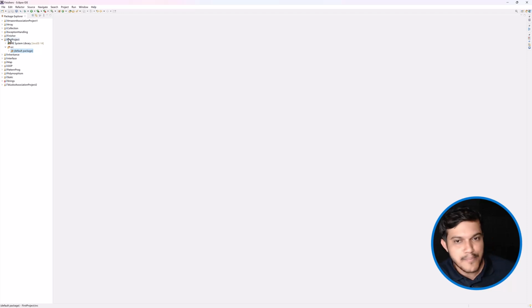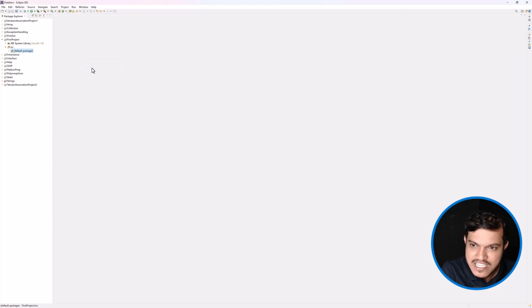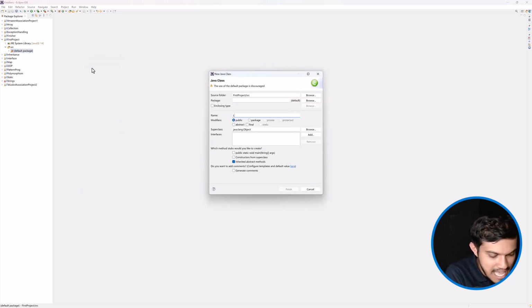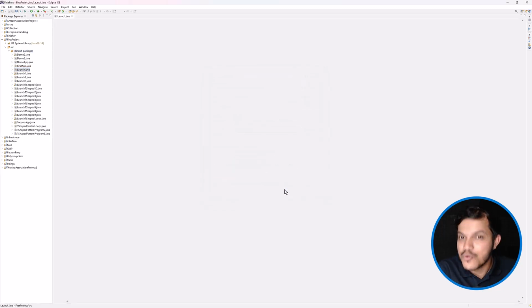See, I have created a project called first project in my Eclipse IDE. You can use any IDE of your own choice, so that should not be a problem. I'll go and create a new Java class. I'll give the name of the class as launch. Whatever name you want, you can give. I'm launching the program, that's the meaning of it. I will say include the main method. I'll click this. See, the main method is already there. I need not remember to write it.